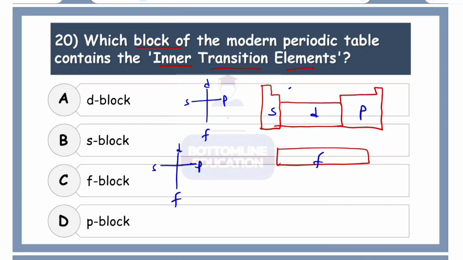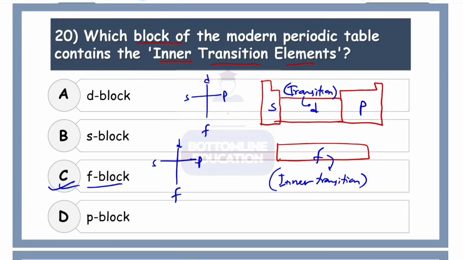Now among them, the D block elements are also called transition elements, and F block elements are called the inner transition elements. Now the correct option here is F block, which are the inner transition elements. If the question was just transition elements, the answer would be D block elements. So please do not get confused between transition elements and inner transition elements. In this case, inner transition elements, option number C, F block.